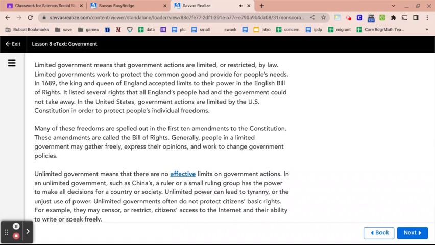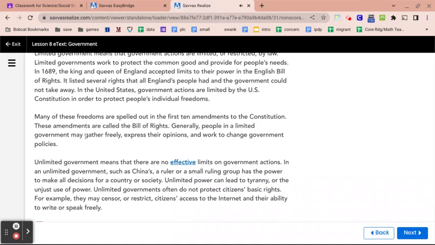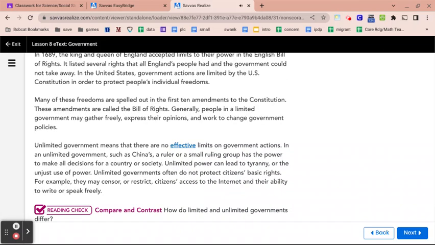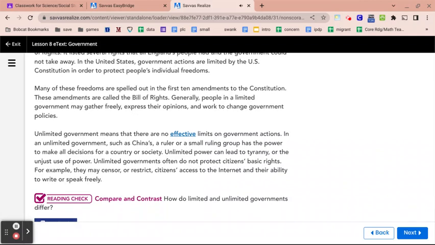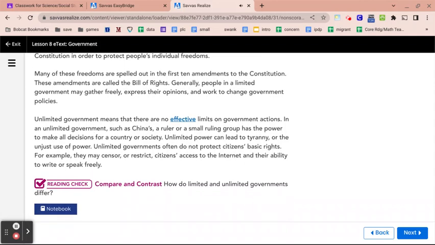In 1689, the King and Queen of England accepted limits to their power in the English Bill of Rights. It listed several rights that all England's people had and the government could not take away. In the United States, government actions are limited by the U.S. Constitution in order to protect people's individual freedoms. Many of these freedoms are spelled out in the first 10 amendments to the Constitution. These amendments are called the Bill of Rights. Generally, people in a limited government may gather freely, express their opinions, and work to change government policies.